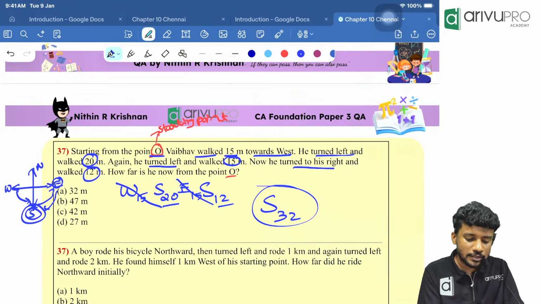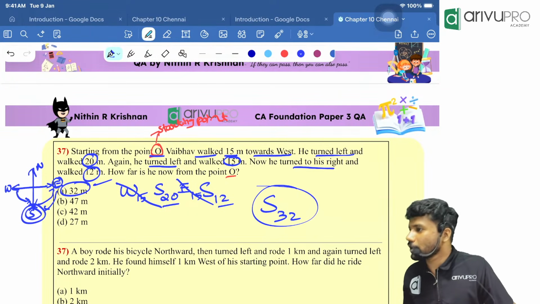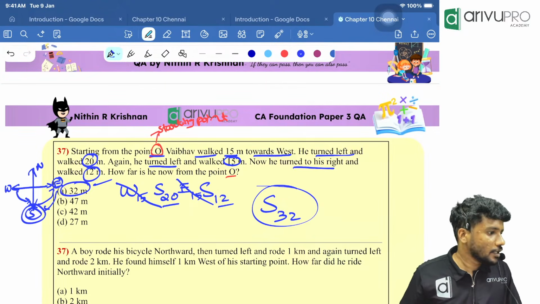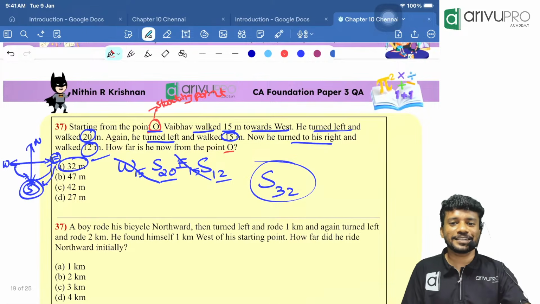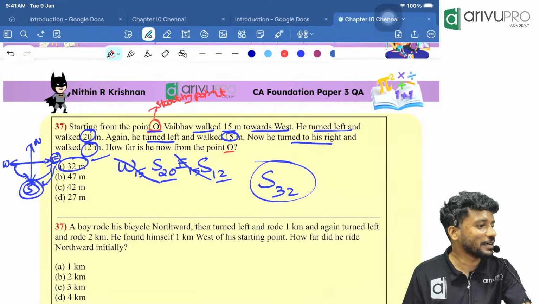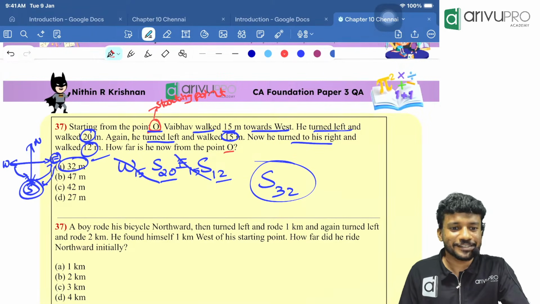Which option is the answer? Option E, 10. Purinjada? Yes. You are like, sir, I am having deja vu. I did the same question previously. Yeah, same type. But we are finding what? Distance. Okay.